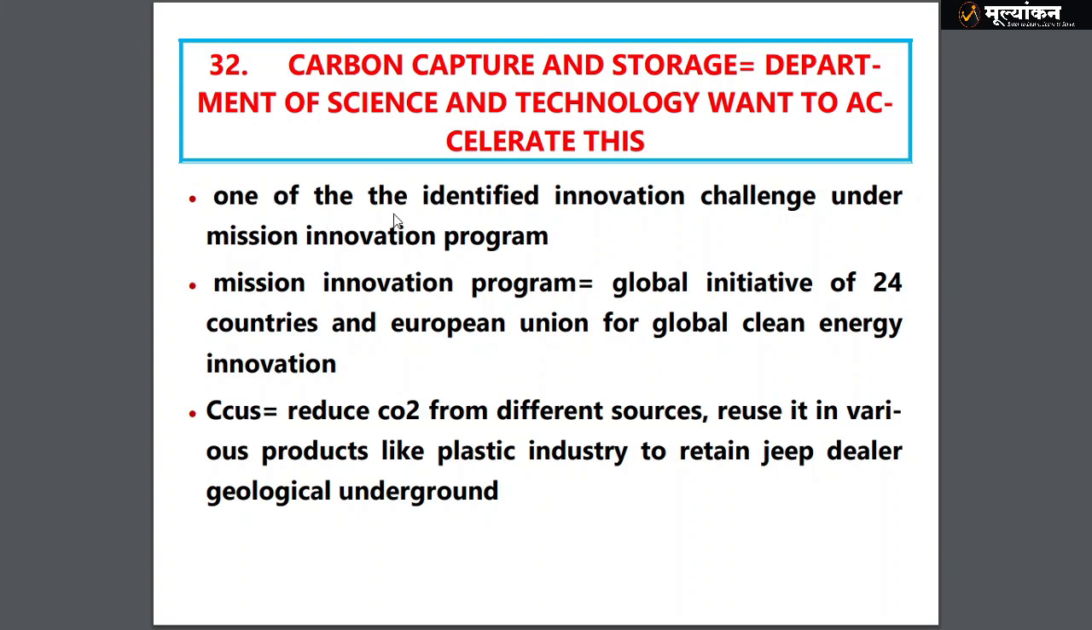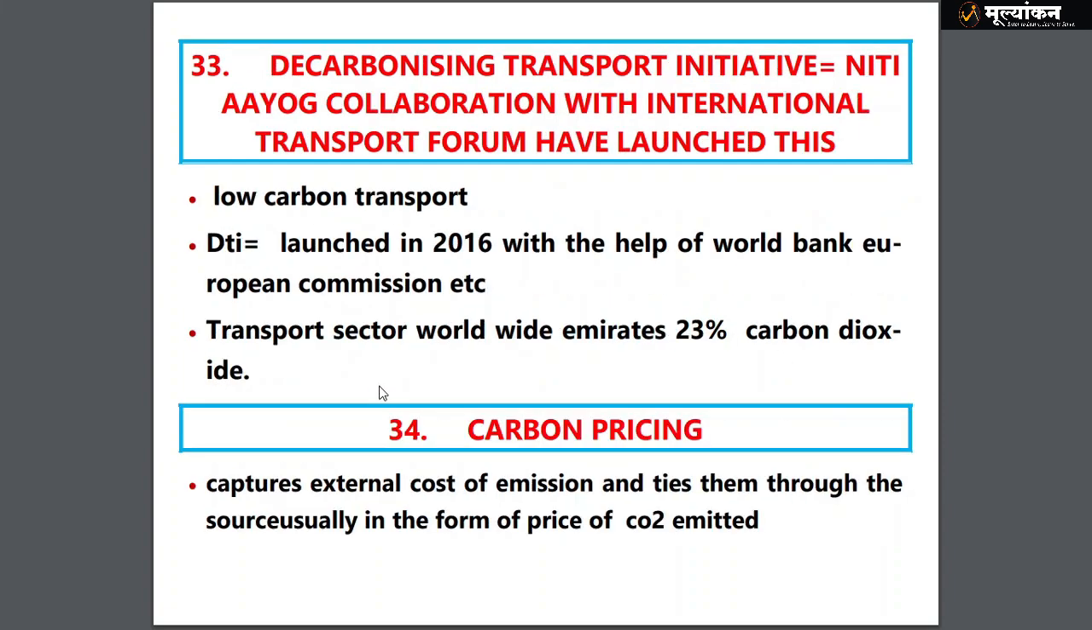One thing you have to remember, it is one of the identified innovation challenges for this kind of developing technology under the Mission Innovation Program. So what is the Mission Innovation Program? It's a global initiative of 24 countries and the European Union for global clean energy innovation, that you have to remember.